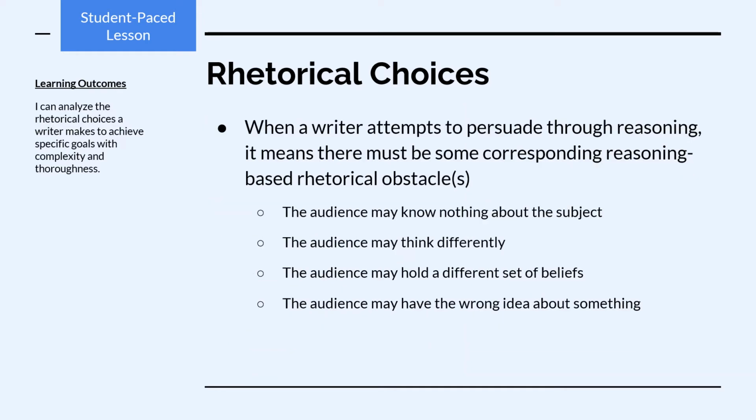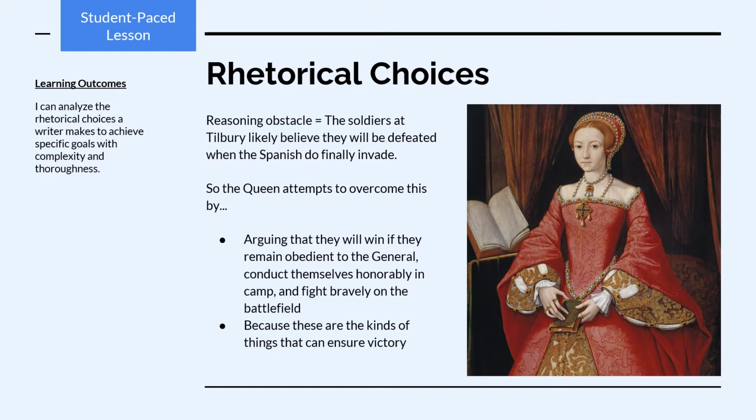When a writer attempts to persuade through reasoning, it means there must be some corresponding reasoning-based rhetorical obstacle. The audience may know nothing about the subject, for instance, or the audience may think differently than what the writer wants them to think. The audience may hold a different set of beliefs. The audience may have the wrong idea about something. Here's an example of a reasoning-based obstacle.